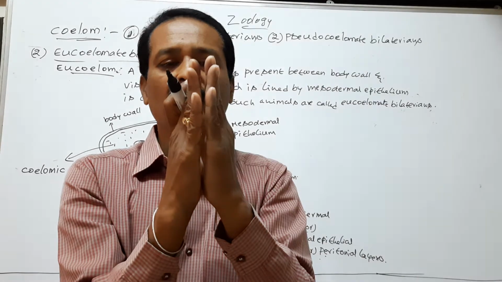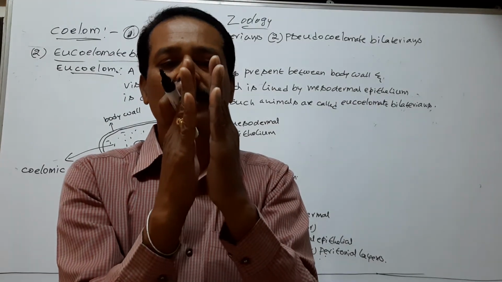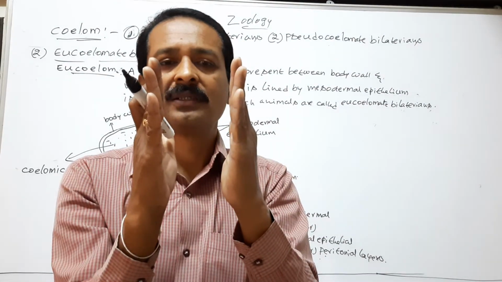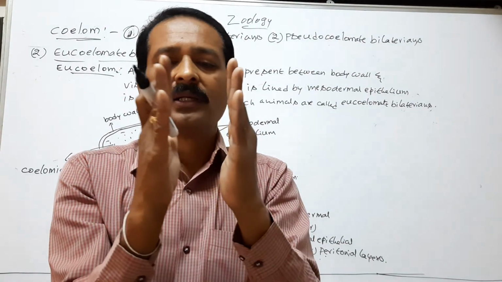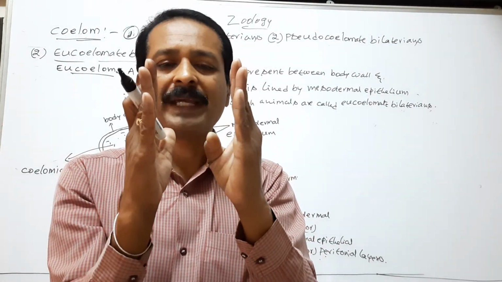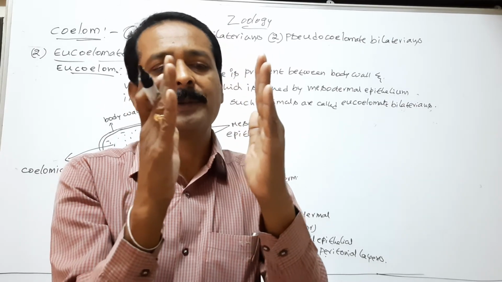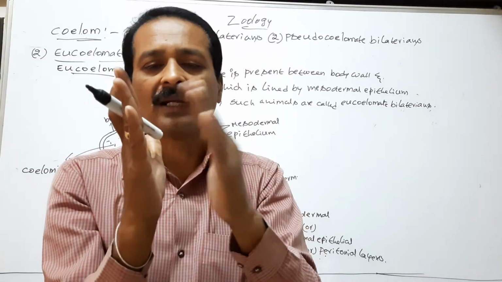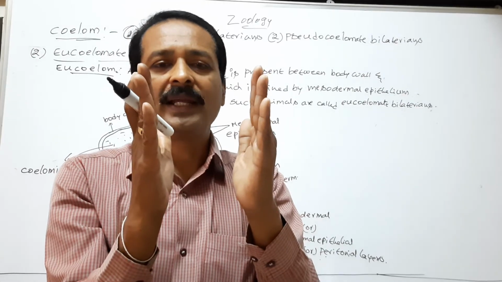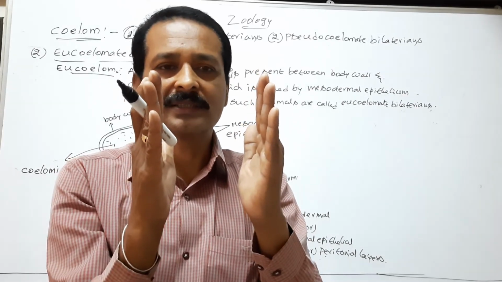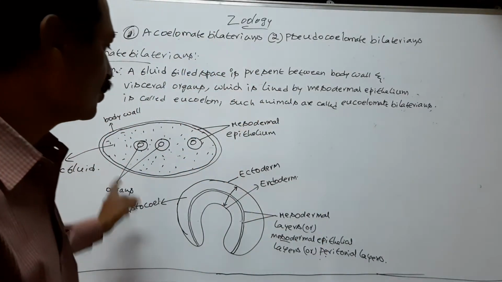In this movement, a new space or cavity arises between outer and inner mesodermal layers or peritoneal layers. This is the eucoelom.